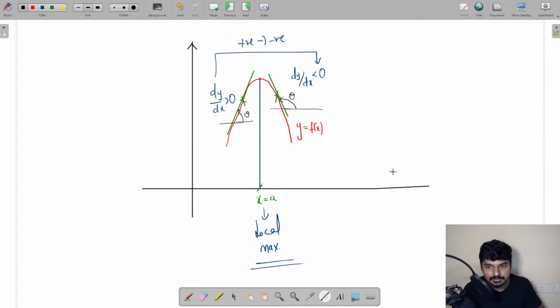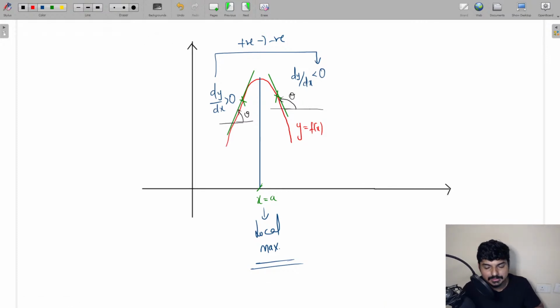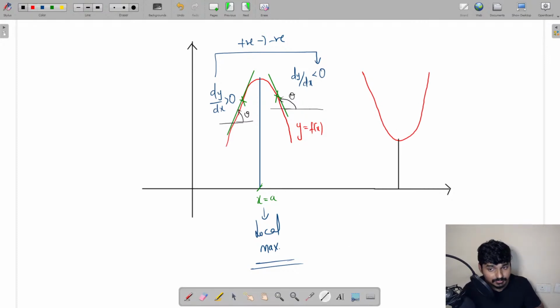Similarly, if you go with this particular diagram, let us draw a diagram in this way now. You can clearly see that at this point you have a local minima. Now let me get a condition for that. Through a condition, let us prove the same.